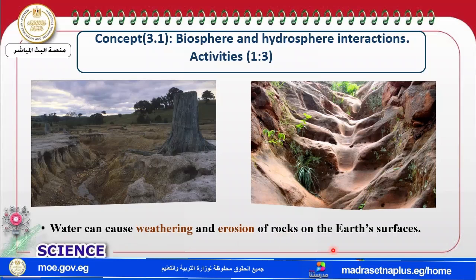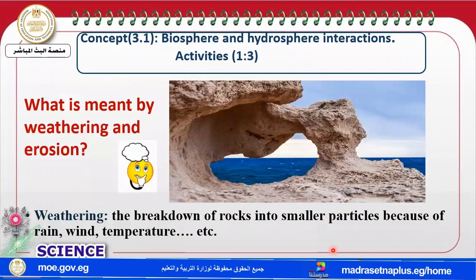Do you remember weathering and erosion? Weathering, my dear students, means breaking down of rocks into small particles, maybe by the wind, maybe by the rain, maybe by temperature changing or the roots of plants.